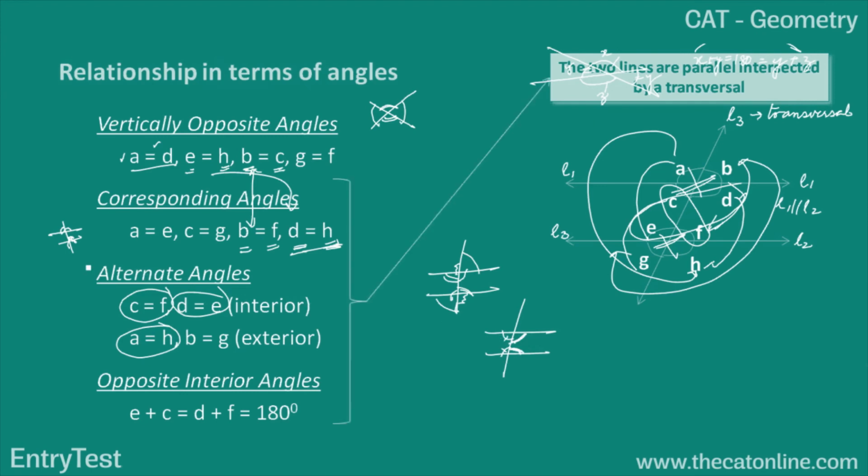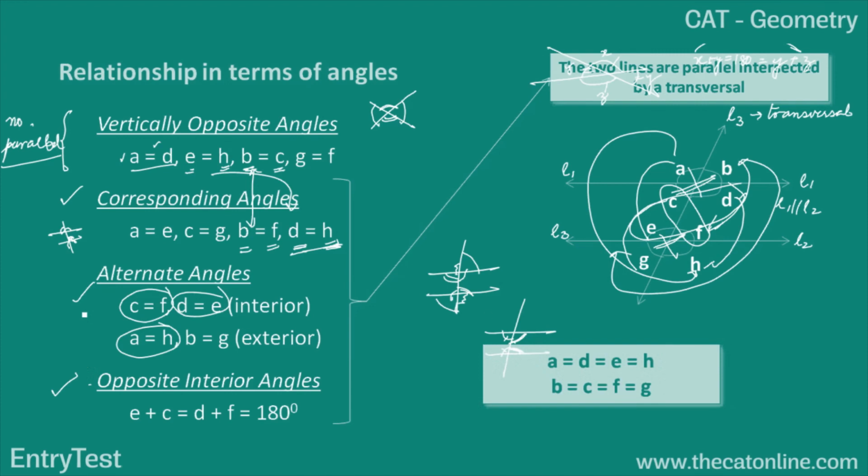For corresponding angles, alternate angles and opposite interior angles, it is mandatory that the lines are parallel. However, for vertically opposite angles, there is no requirement for the lines to be parallel. Any intersecting lines can form vertically opposite angles, but corresponding, alternate and opposite interior angles are only formed in the case of parallel lines.